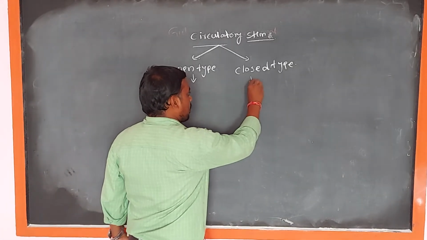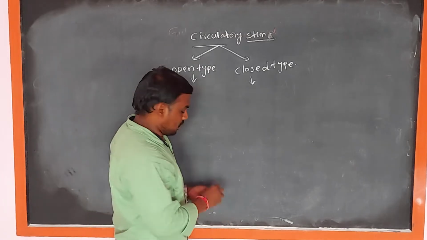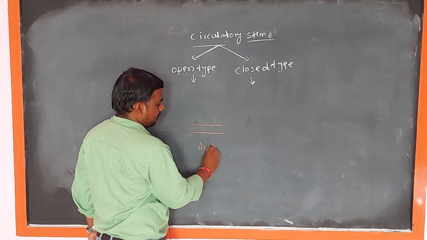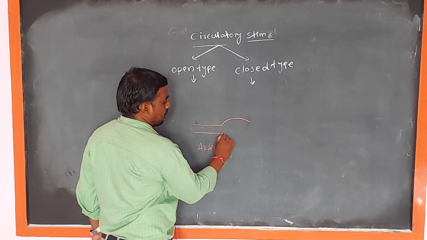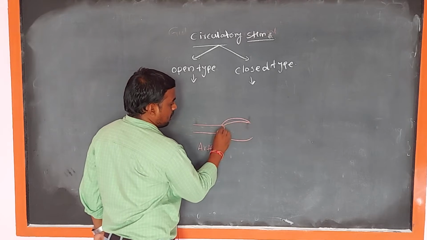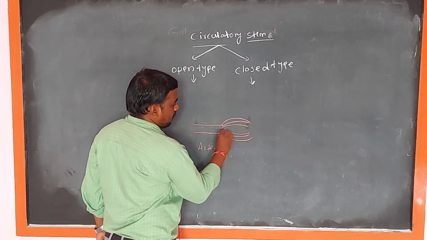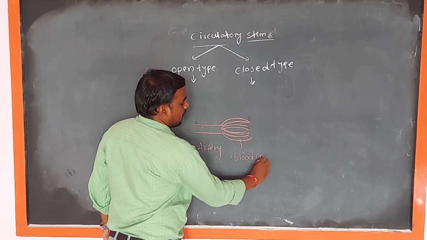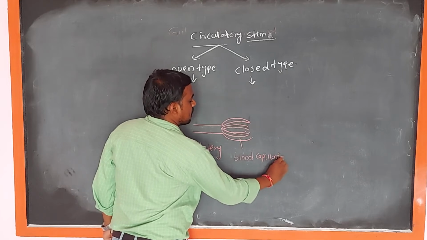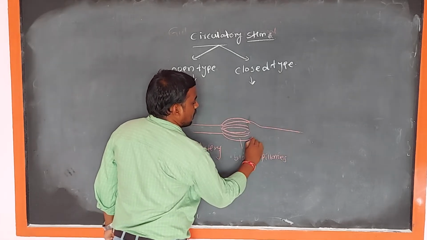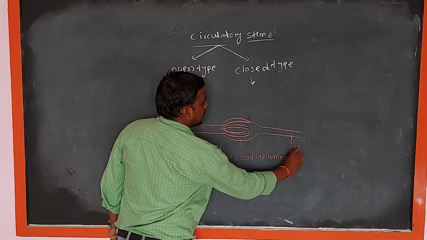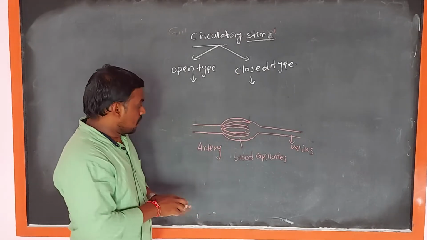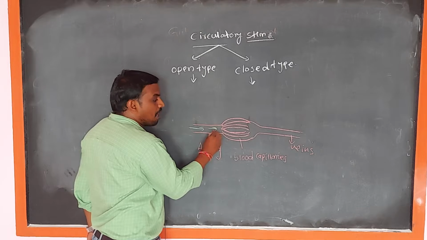In this closed type of circulatory system, there are arteries, blood capillaries, and veins. In the closed type, the blood flows through the blood vessels.